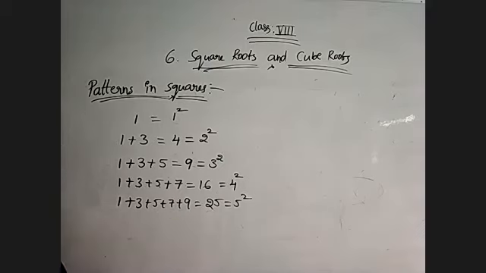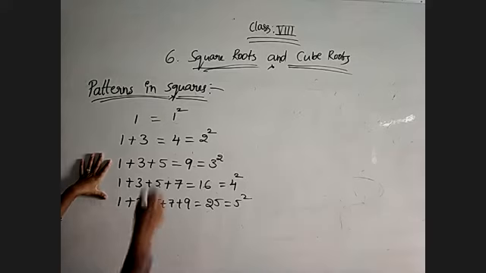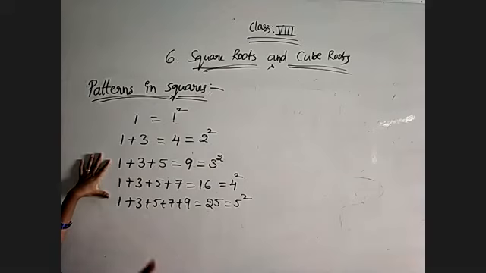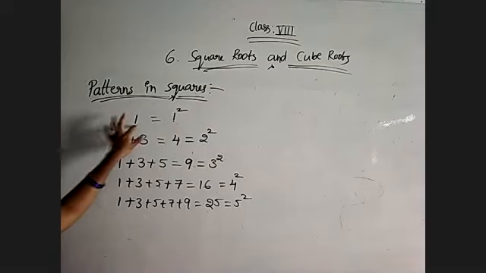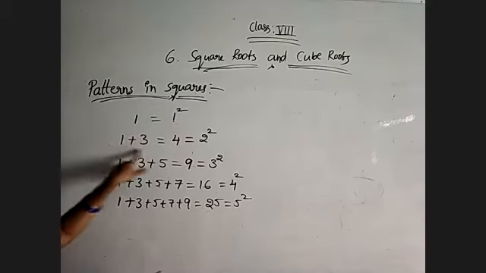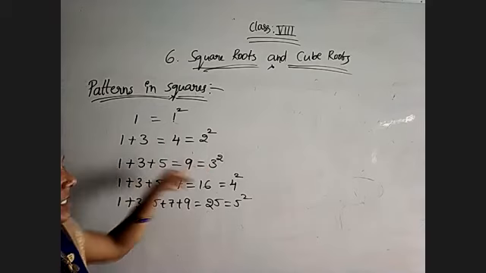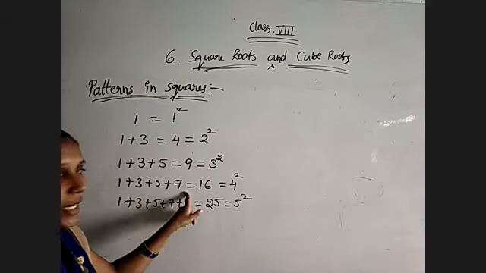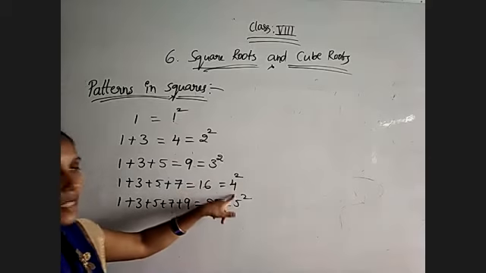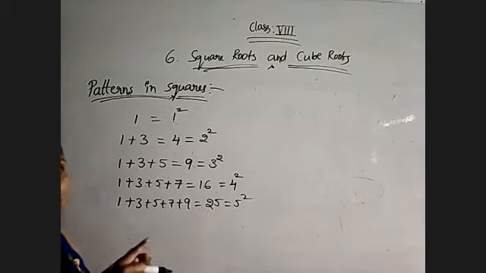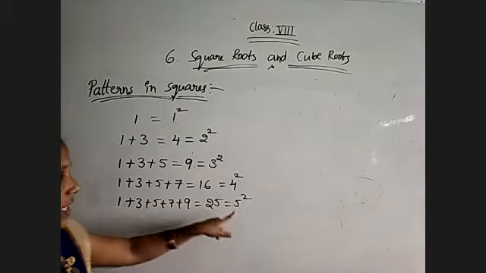So observe this, when you are adding the first n odd numbers, how the pattern is generating, like n square. If for only the first number you are adding, 1, that is 1 square. For the first two odd numbers, we are getting 2 square. First three odd numbers, 3 square. The sum of the first four odd numbers is 4 square. The sum of the first 5 odd numbers is 5 square. The sum of the first n odd numbers is n square.